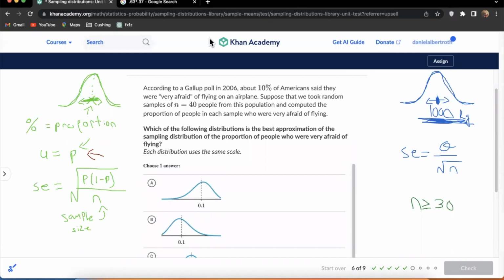Okay, so this question says, according to a Gallup poll in 2006, old school, about 10% of Americans said they were very afraid of flying on an airplane. So 10% of Americans said they're very afraid of flying. Suppose we took a random sample where N equals 40 people of the population. Which of the following distributions is the best approximation of the sampling distribution of the proportion of people who were very afraid of flying?